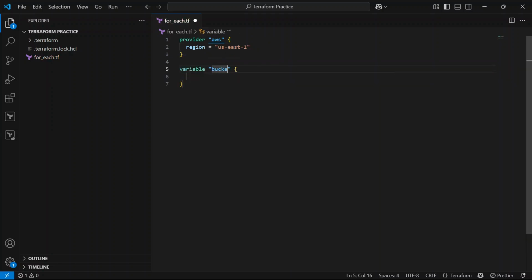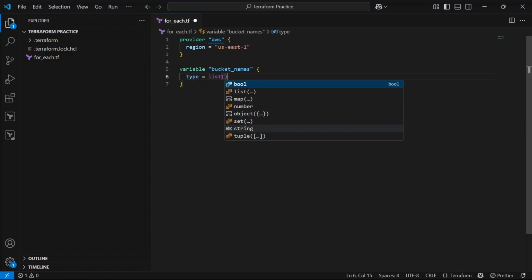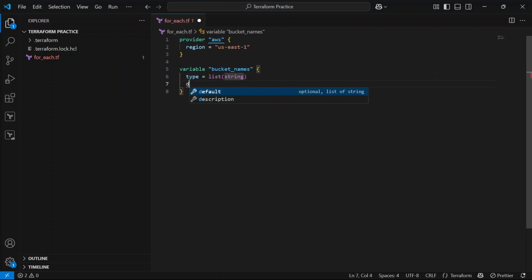Now we are going to define a variable, bucket_name. The variable type will be a list of strings. If you want, you can also use a map of strings, but you have to define it in the form of key-value pairs. We are also going to see that. Here we are going to define the default value.